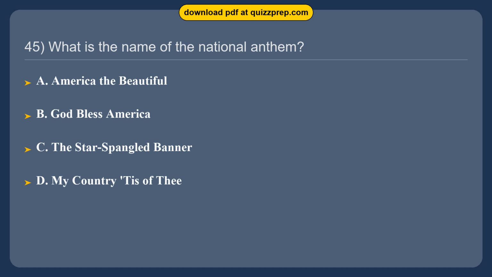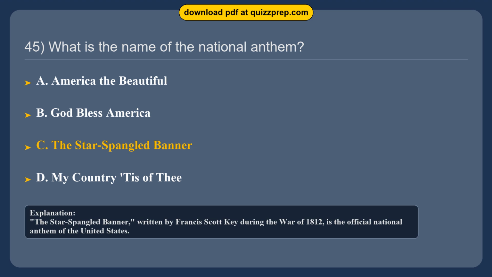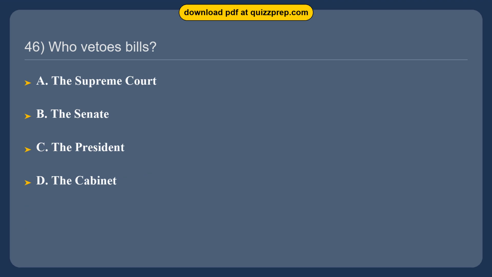Question 45. What is the name of the national anthem? Option A, America the Beautiful. Option B, God Bless America. Option C, the Star-Spangled Banner. Option D, My Country, 'Tis of Thee. The correct answer is option C, the Star-Spangled Banner. The Star-Spangled Banner, written by Francis Scott Key during the War of 1812, is the official national anthem of the United States.